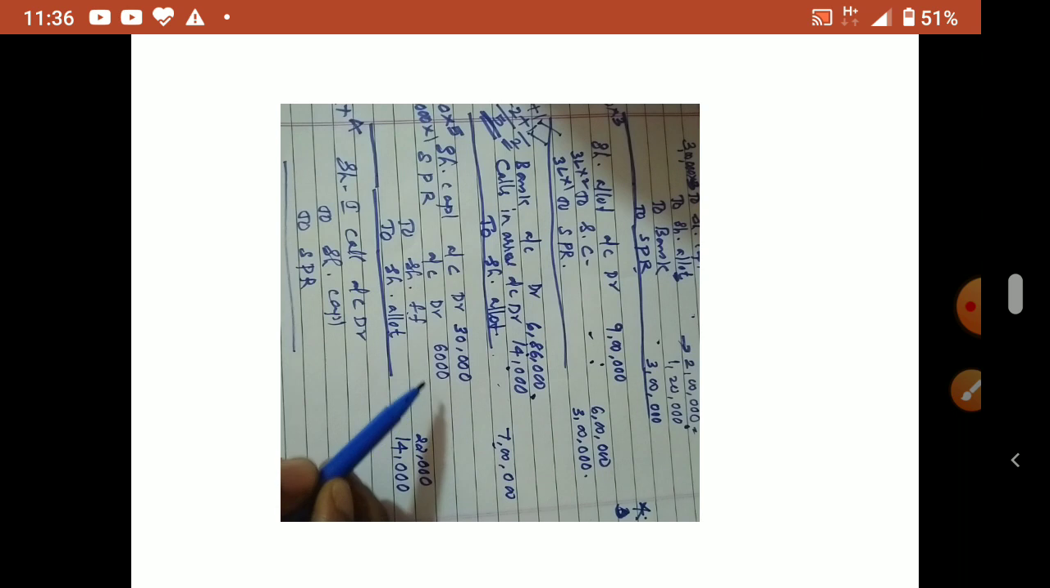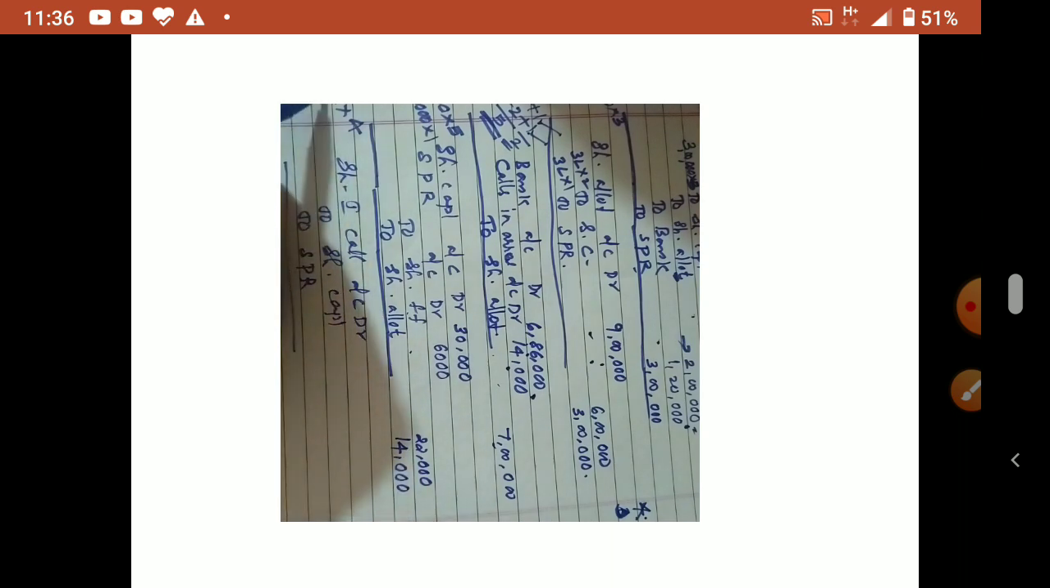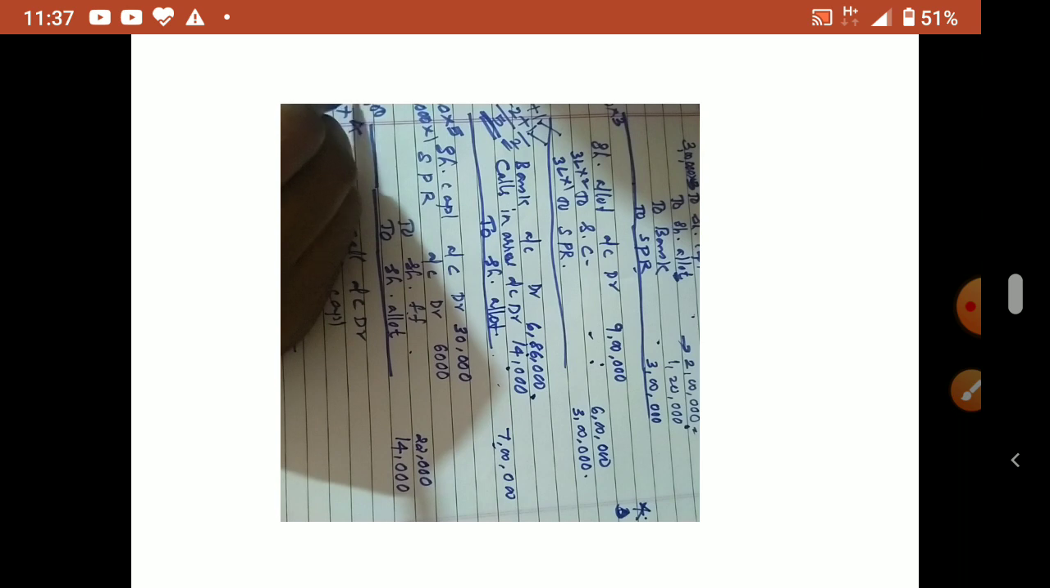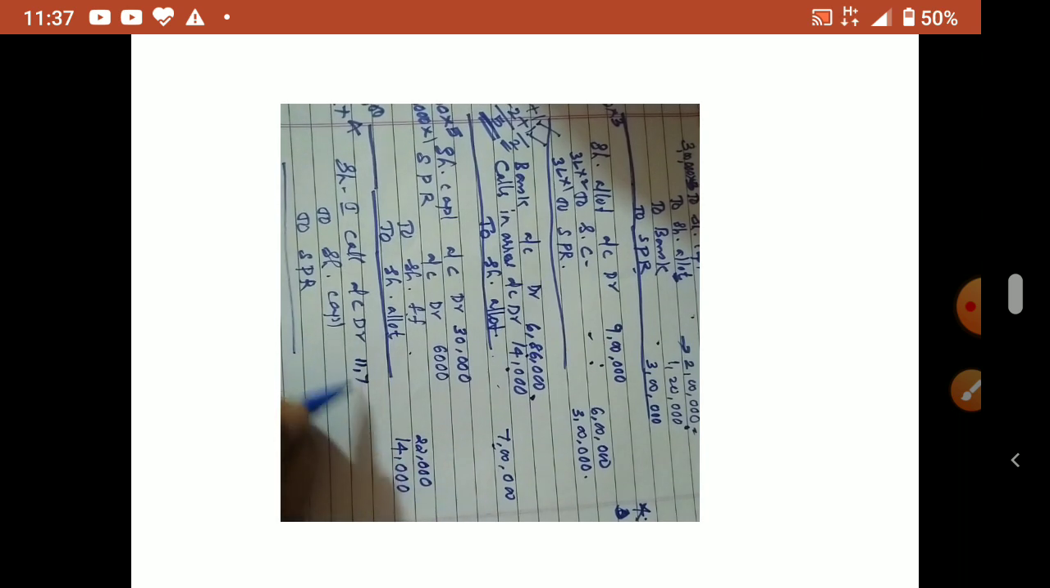But sorry, don't take 3 lakh. His shares are forfeited, no? Whose? X's shares were forfeited. So you minus 6,000, the allotted number, from 3 lakh. His share is already forfeited and cancelled. So minus 6,000 from 3 lakh. Remaining is 2,94,000. 3 lakh minus 6,000 is 2,94,000. So 2,94,000 into 4 will come 11,76,000.